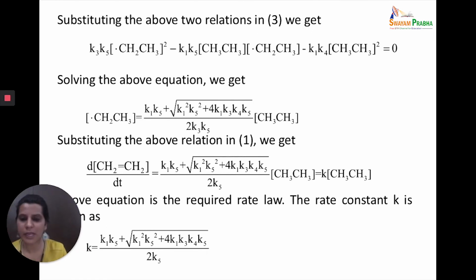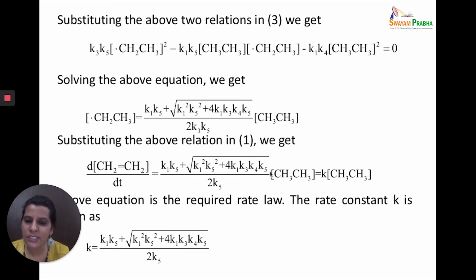So here we have solved them and we get a quadratic equation like this. Once you get the quadratic equation in ethyl radical, you can solve it and get the concentration of the ethyl radical. This can then be substituted into the rate law that you had got from the mechanism. d[ethylene]/dt is equal to K into [ethane] and this whole term. So once you substitute, this becomes equal to K into [ethane]. So very simple, you can just substitute it here. This is the required rate law.